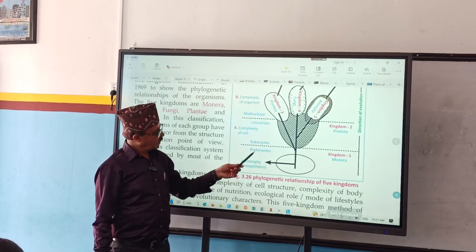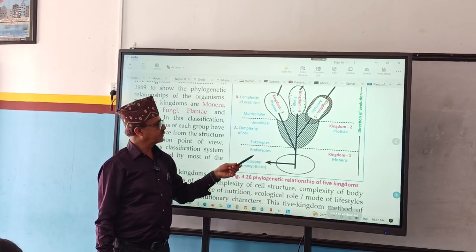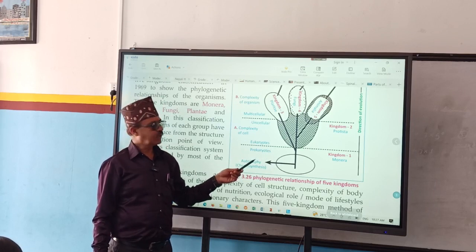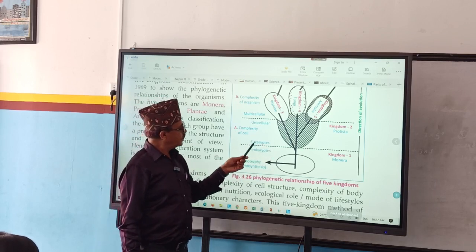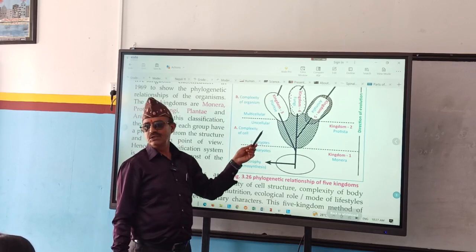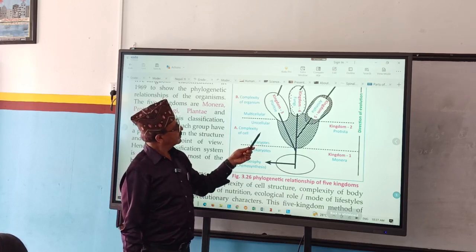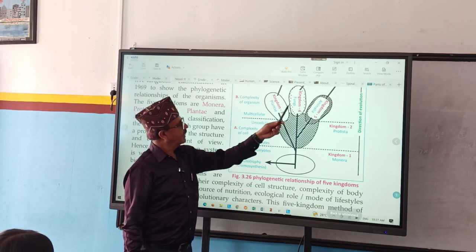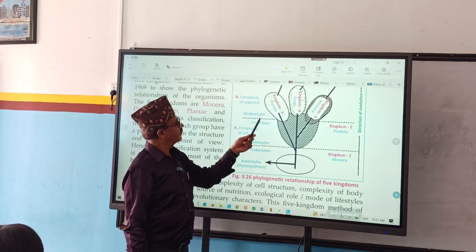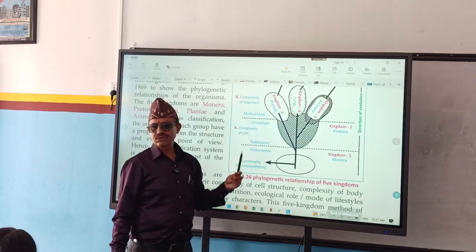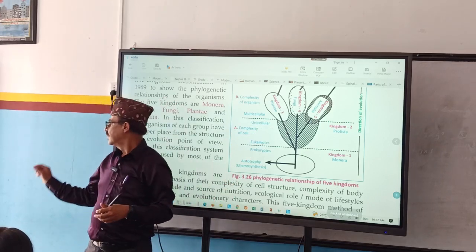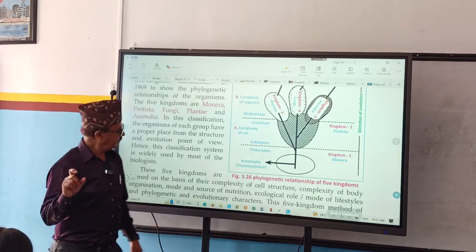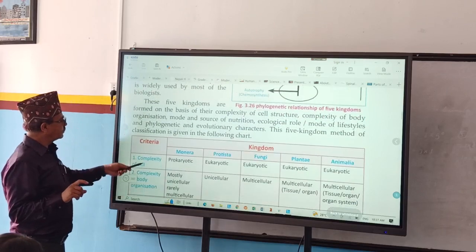You can see here, Monera are prokaryotes. What are they? Prokaryotes. Protista are eukaryotes, but they are unicellular, right? And these plantae, fungi, animalia, they are multicellular and eukaryotes. Multicellular and eukaryotes. Protozoa absent. Okay? Five kingdoms. See here.